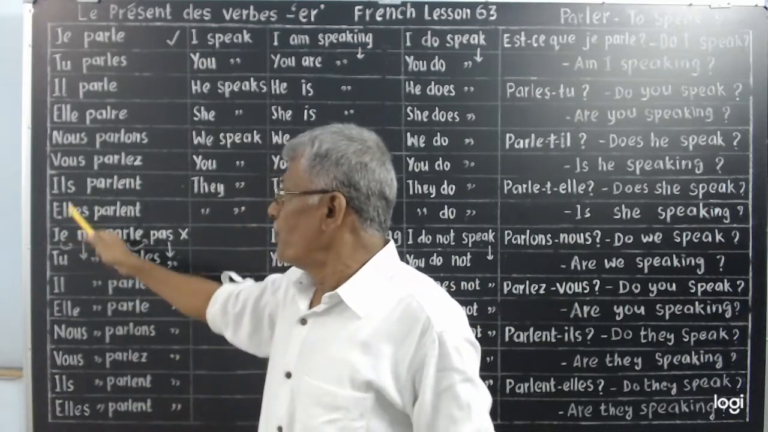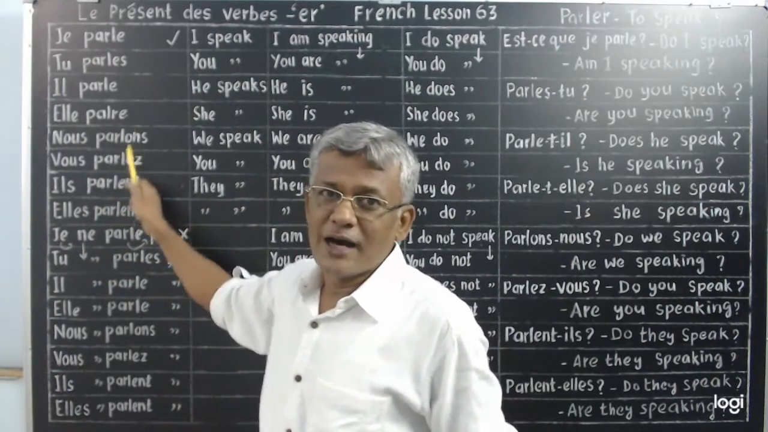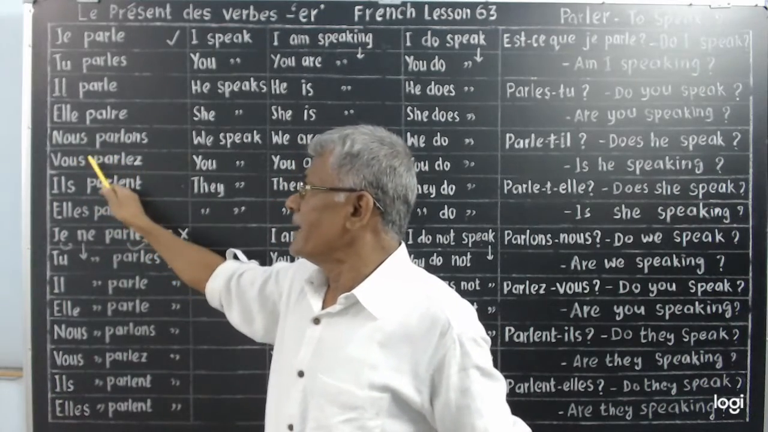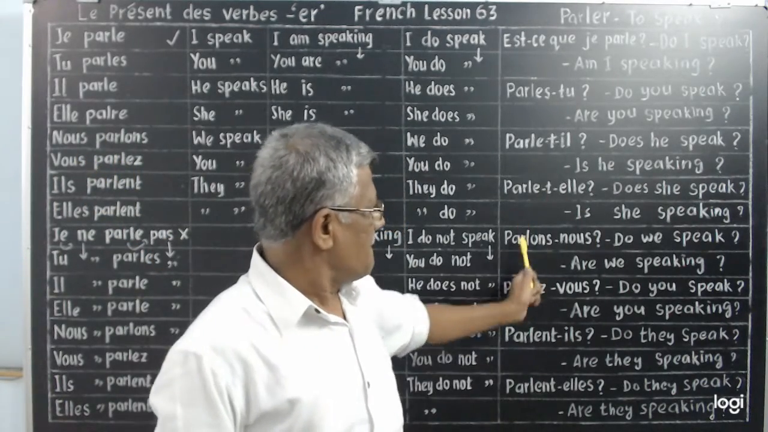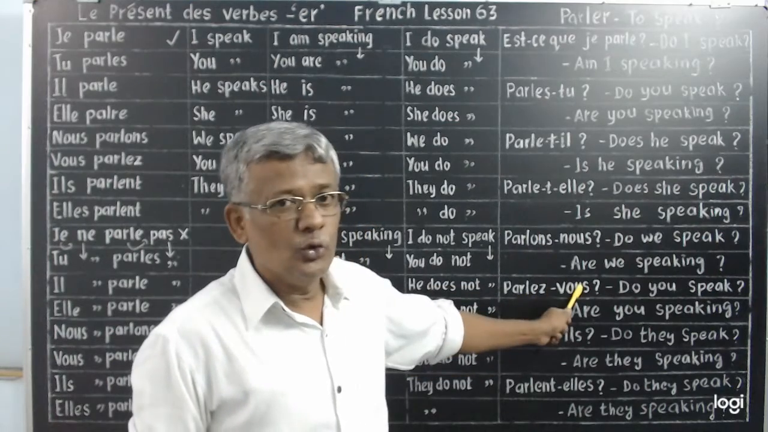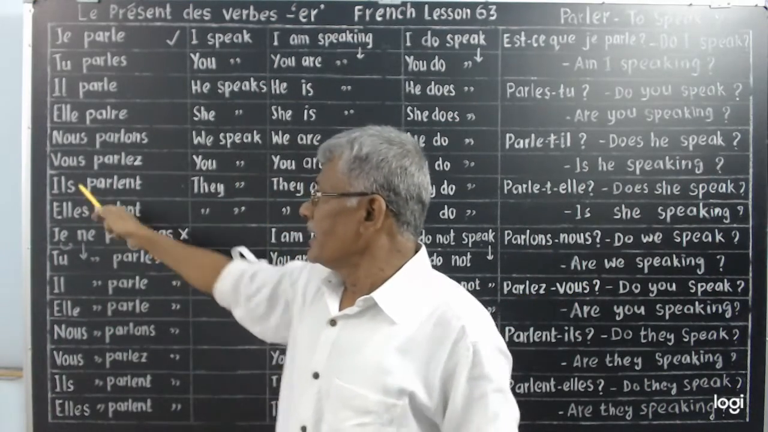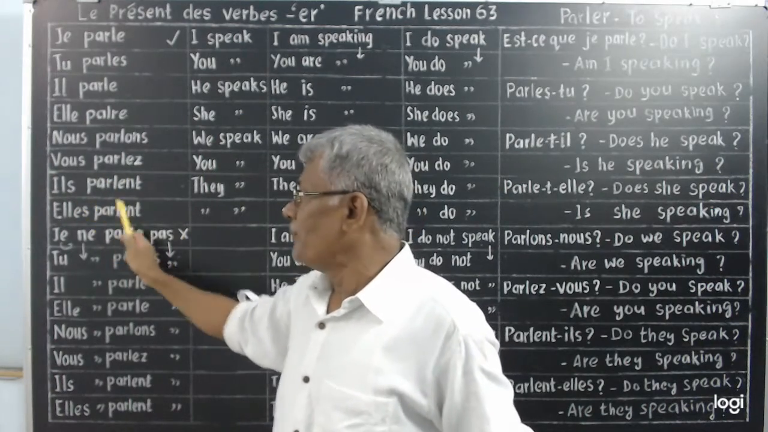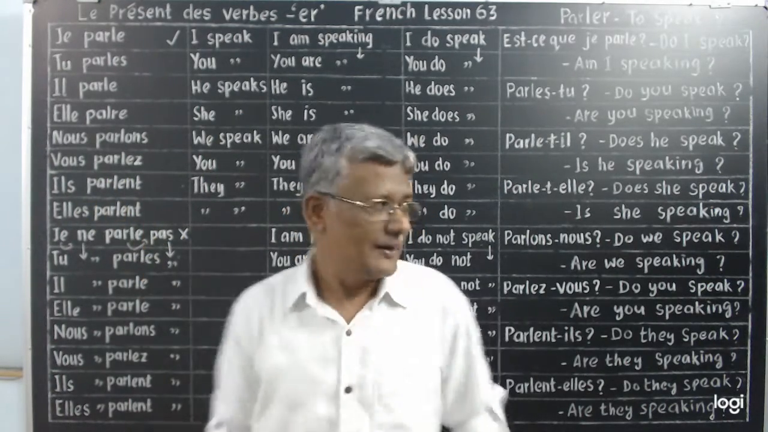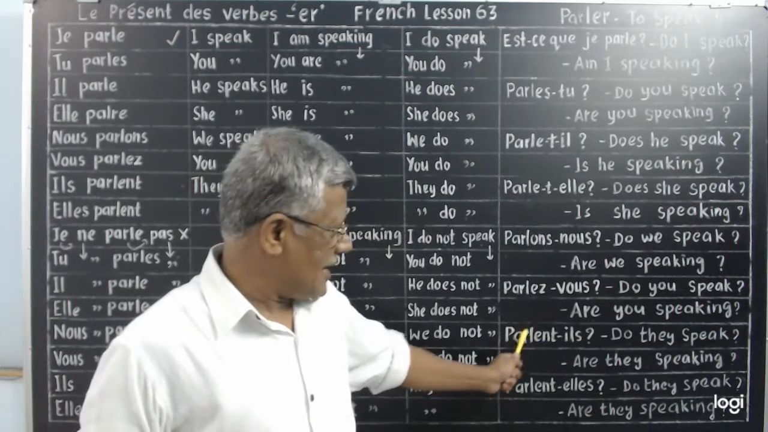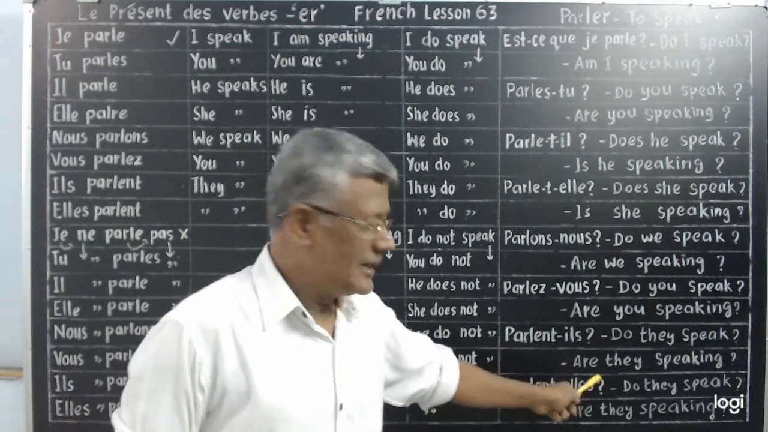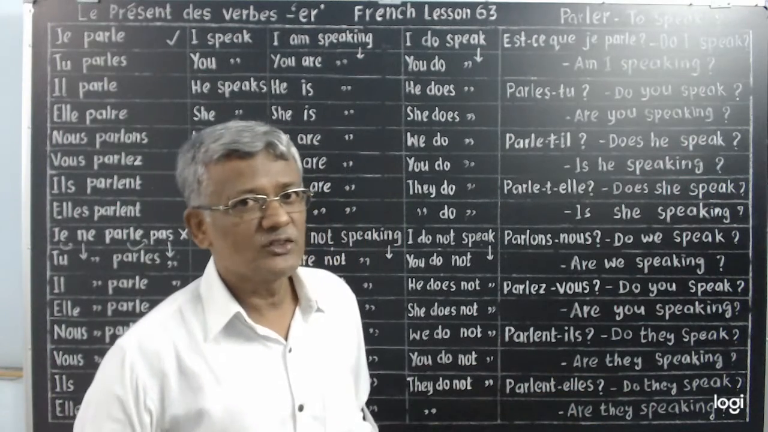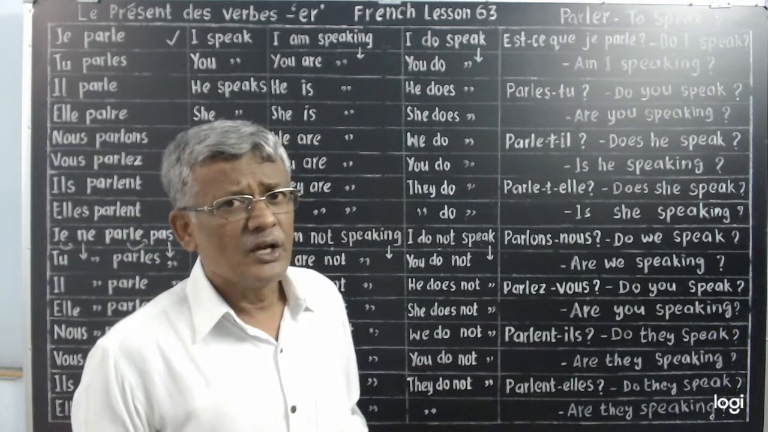Parlons-nous. Nous parlons becomes parlons-nous. Parlez-vous. Vous parlez becomes parlez-vous. Then il parle. That becomes parle-t-il. Elle parle becomes parle-t-elle. Look. Parle-t-il. Parle-t-elle. The subject pronouns are placed after the verb. That's all. It becomes interrogative.